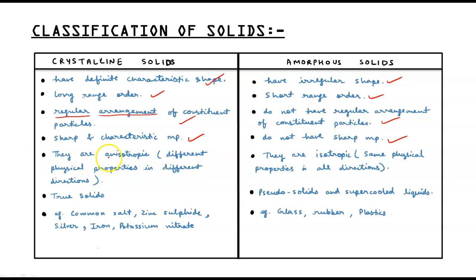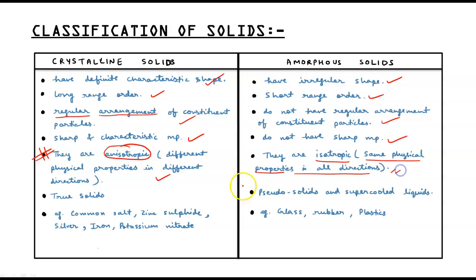Next, crystalline solids are anisotropic. This is a very important point, students. They have different physical properties in different directions. This property is called anisotropy. Crystalline solids are anisotropic. Next, amorphous solids are isotropic. They have the same physical properties in all directions. In every direction they have the same physical properties.